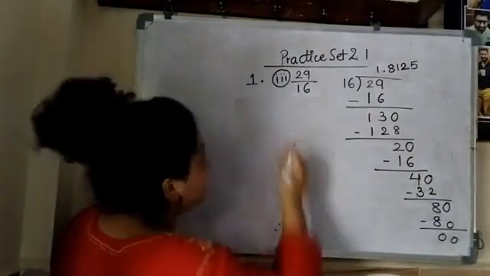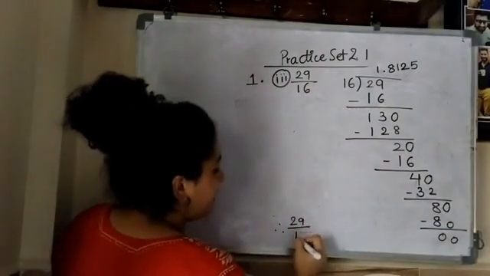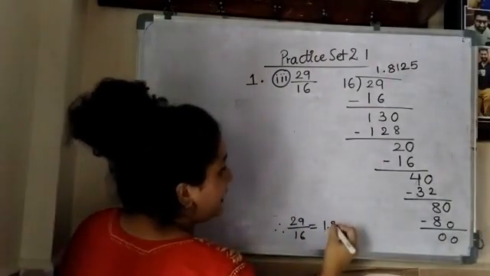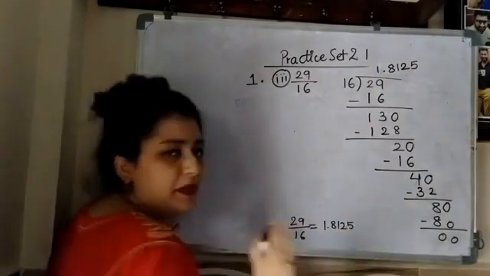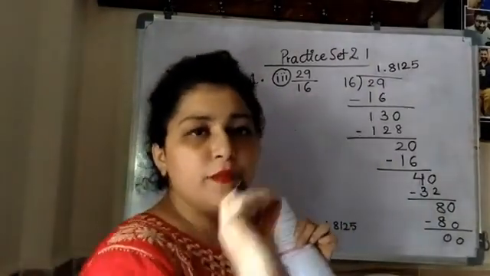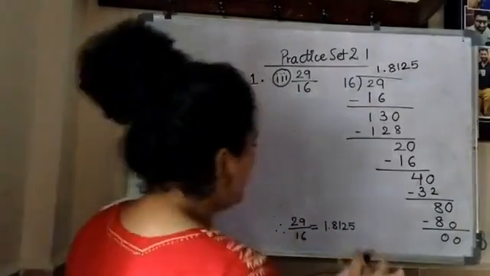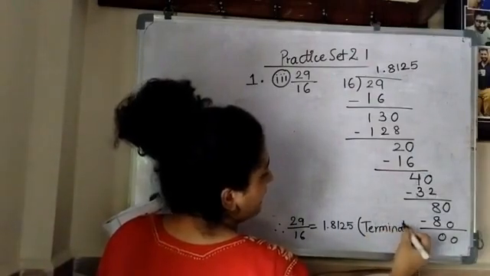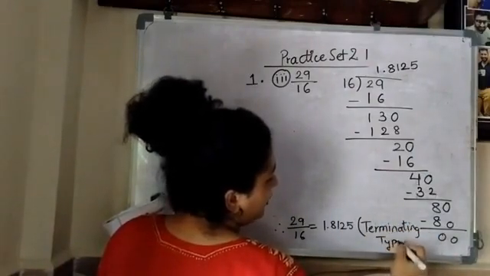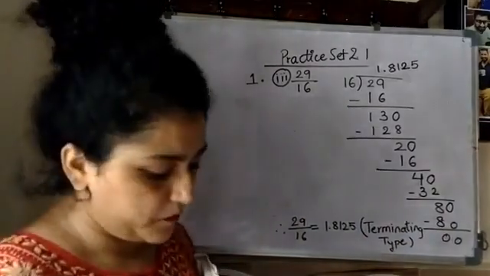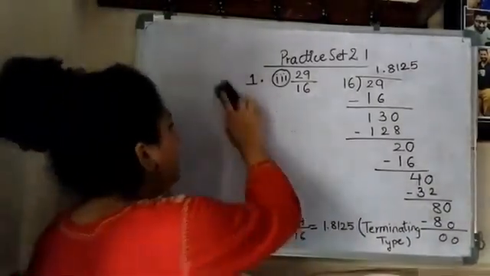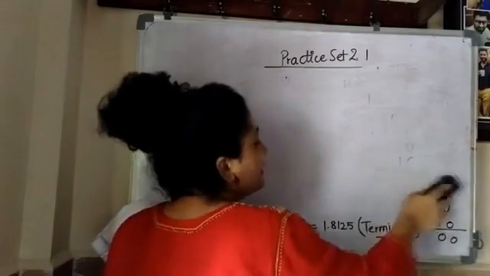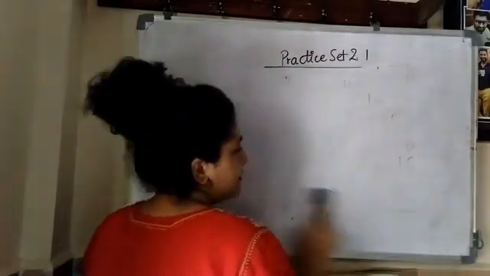So therefore the final answer which you are going to write down is 29 upon 16. Make a habit of writing your answer in this form. Is equals to 1.8125, and nothing is repeating. So don't put dots, don't put bar over there. Nothing is going to repeat. And what kind of number is this? This is terminating type of rational number. I hope you have understood this concept of terminating and non-terminating recurring type of rational numbers.